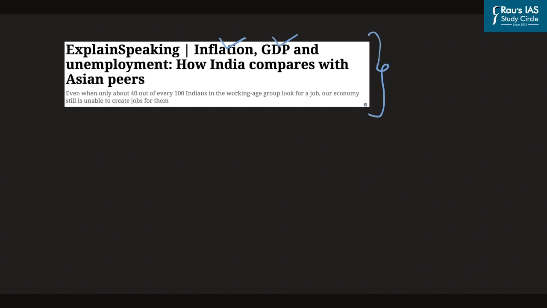In this regard, let us try and look at some key aspects of high rates of inflation that are prevailing in India. Secondly, why is India witnessing contraction of GDP and the employment scenario in India. After that, we will learn about two important concepts, that is stagflation and also the Phillips curve, and why the Phillips curve is not standing true in case of India, or what are the deviations from the Phillips curve that are being witnessed in India. Let us look at all these aspects one by one.